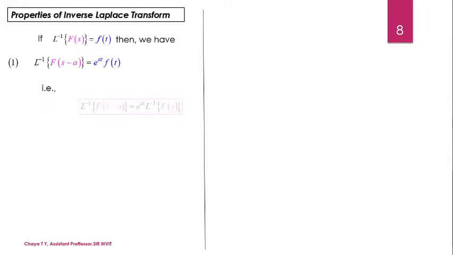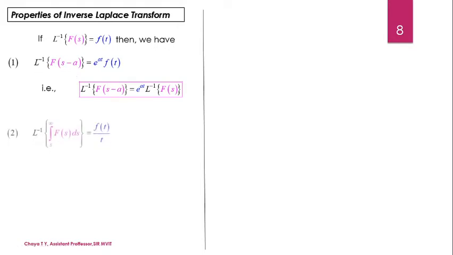That means if you want to find the Laplace inverse of any function of the form f of s minus a, then first I have to find the Laplace inverse of the function f of s associated with the LHS. So from f of s minus a, we are going to rewrite the expression as f of s, whose Laplace inverse will be obtained and which will be substituted into the RHS with the value of a for the exponential term. That is how we are going to consider this formula for the Laplace inverse of f of s minus a.